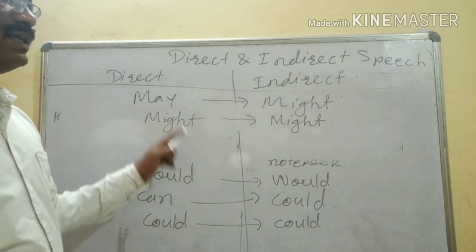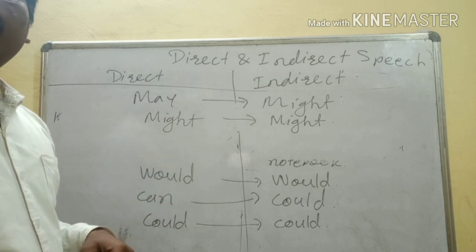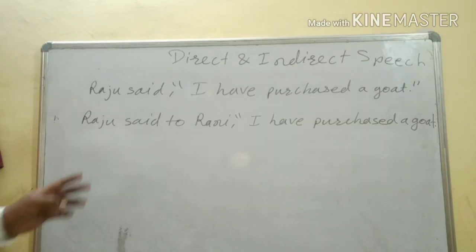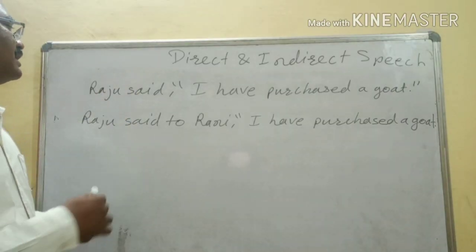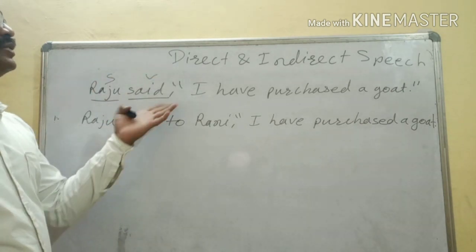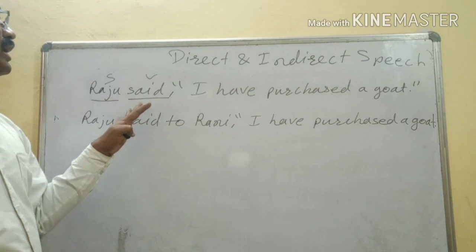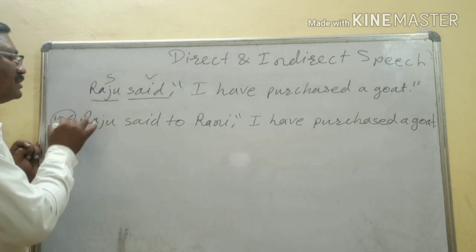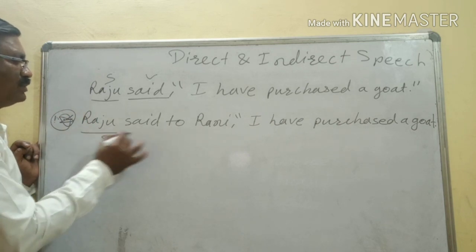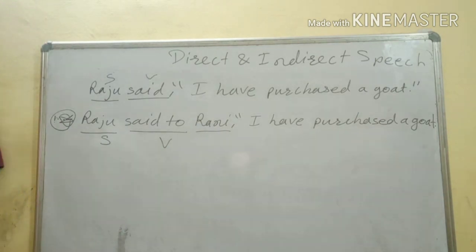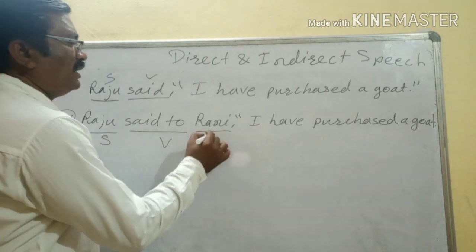So we have finished this table. We will continue with other things. Dear friends, up to here we have seen sentences where a subject is there and a verb is there. Raju said, I have purchased a goat. But here in this second statement, something is different now. Raju is the subject, said to is the verb, and Rani is the object.